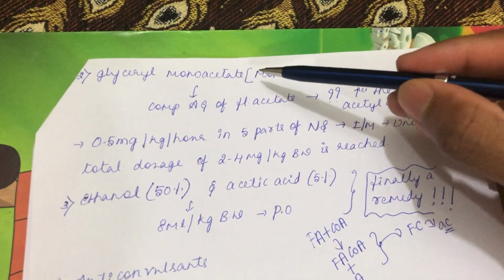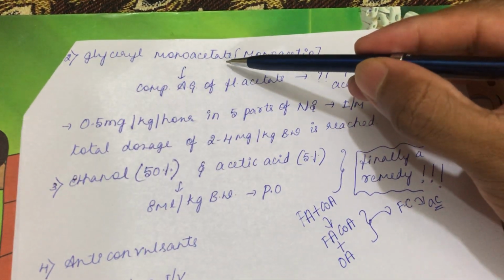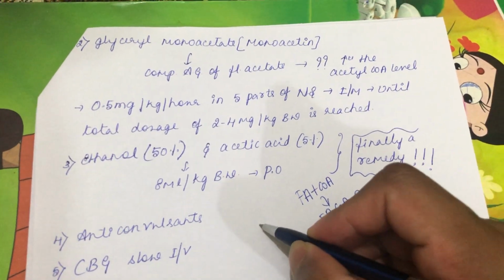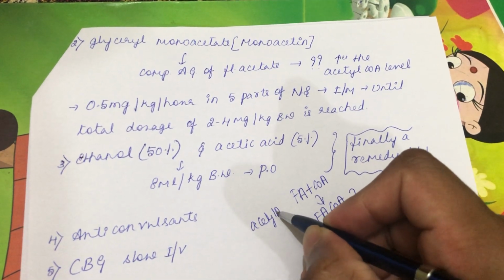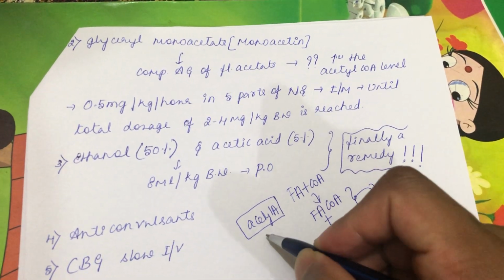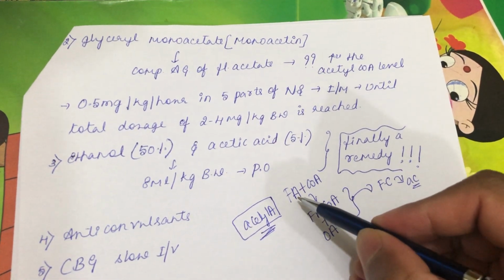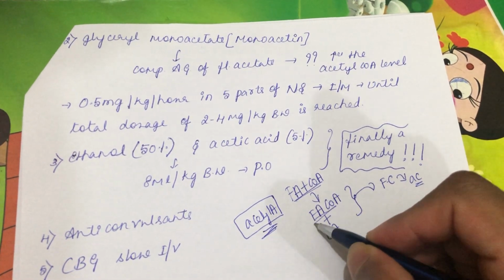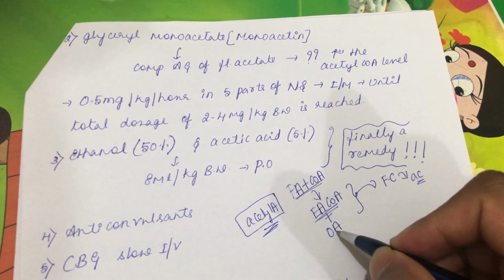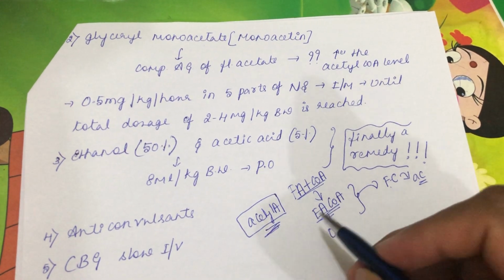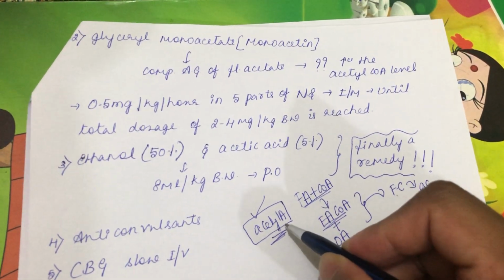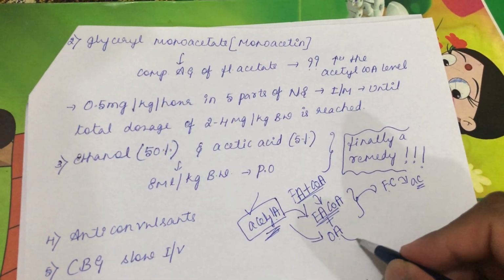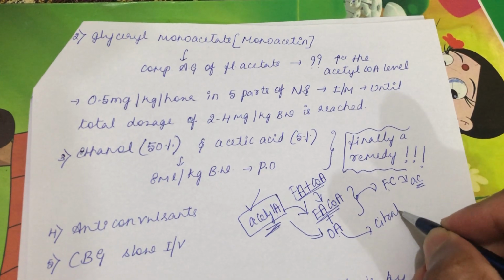When we give glyceryl monoacetate, it will increase the production of acetyl CoA. Here, fluoroacetyl CoA is combining with oxaloacetate to form fluorocitrate. If there is increased production of acetyl CoA, it will replace the fluoroacetyl CoA and combine with the oxaloacetate to form citrate, right?